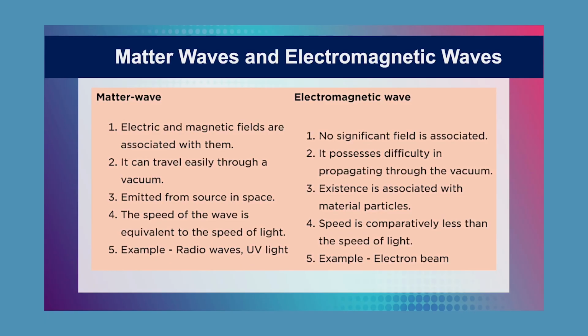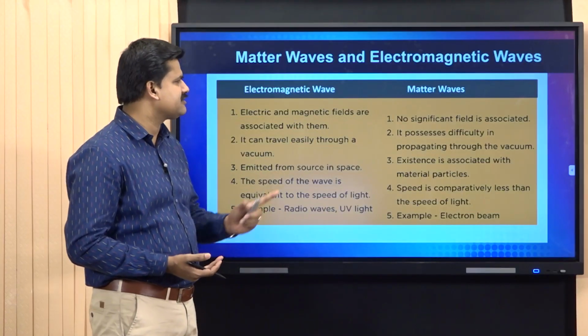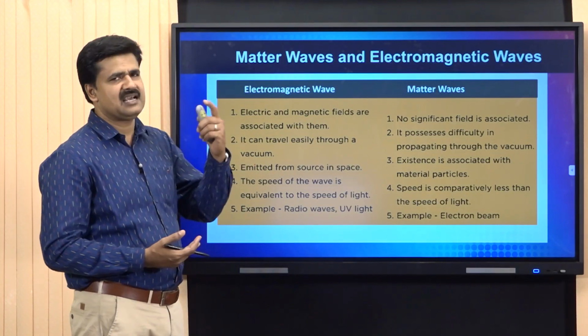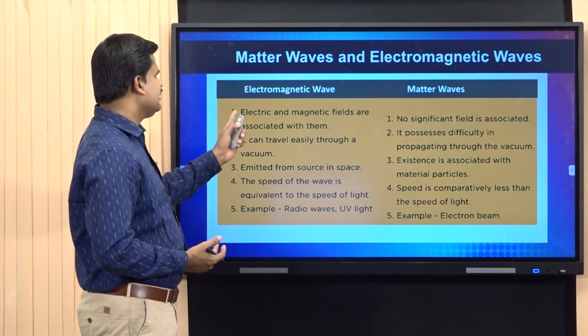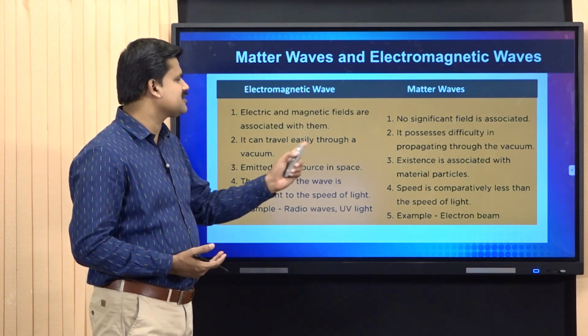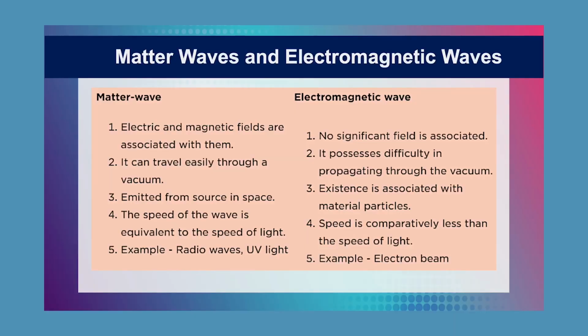Electromagnetic waves are associated with electric and magnetic fields. However, there is no significant field in a matter wave. Electromagnetic waves can travel easily through vacuum. However, matter waves require some medium. They show high difficulty in propagating through vacuum. The electromagnetic radiations are emitted from sources in space. Existence is associated with material particles in the case of matter waves.